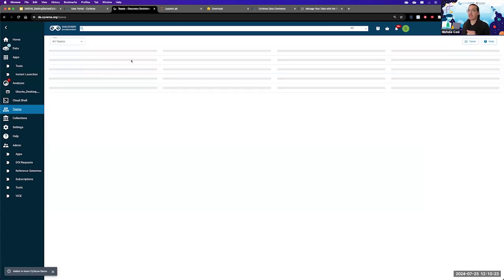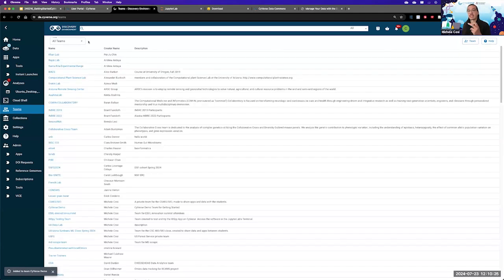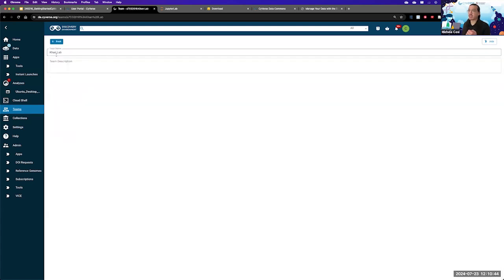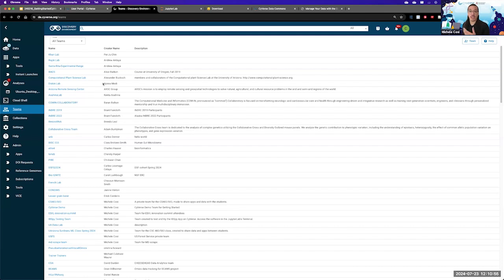And there is one thing that I forgot to mention, is that teams can either be public or private. Private teams means that you don't see the listing of the team within this specific page. These are all public teams. You can click on a specific team if you want, and you can ask to join it. You won't directly join the team, but the person that does manage the team, the admin, will receive an email where it says that a specific person is trying to join the team, and they can choose whether allowing you to enter or not.